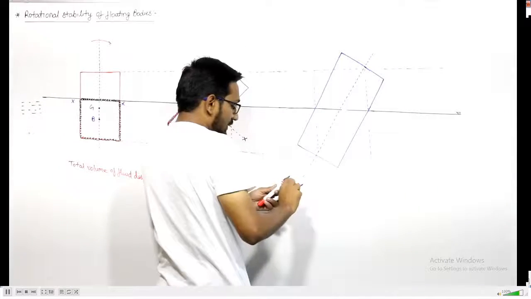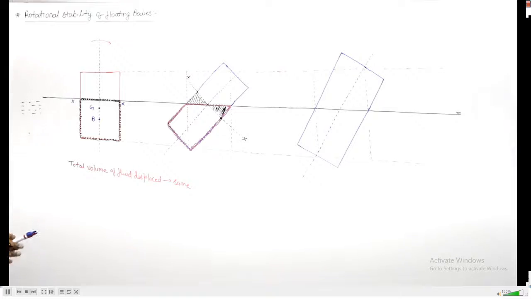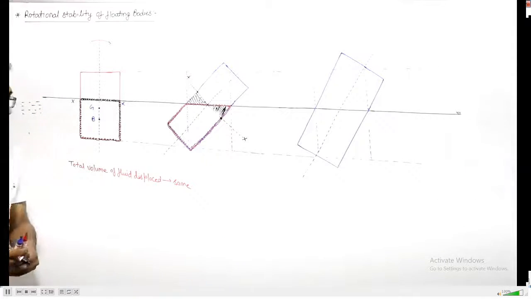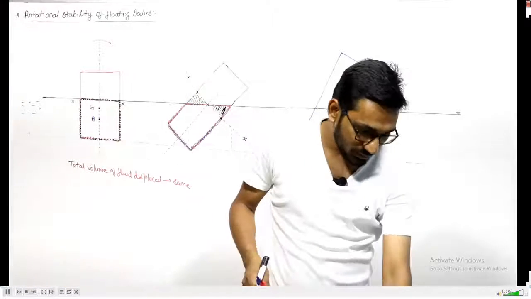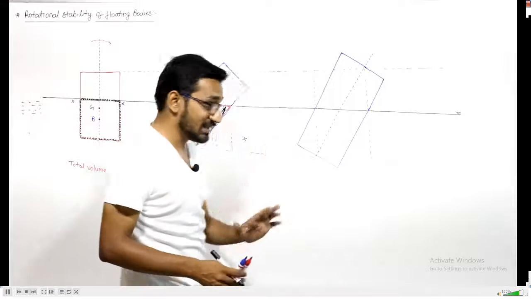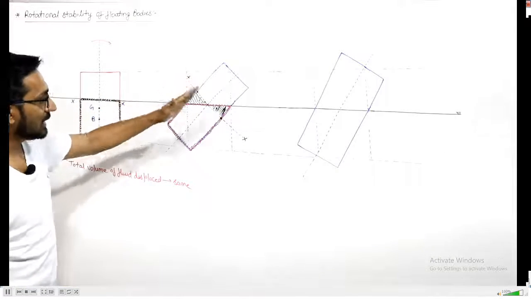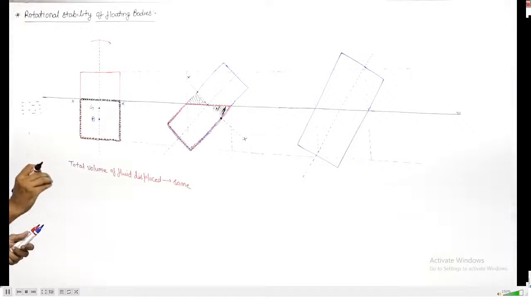You must appreciate one thing: the center of gravity of the body will not change. Why? Because the mass distribution inside the body is not changing. Only the orientation changes. From vertical it will become horizontal or some inclined, but the distribution of mass is not changing.